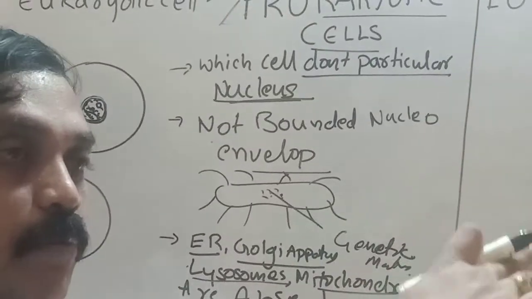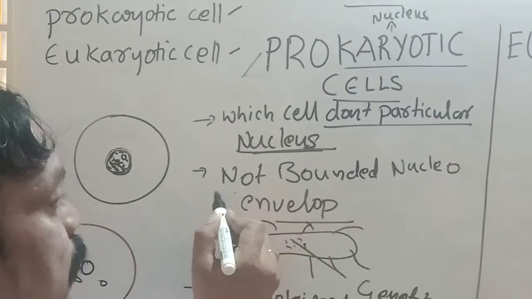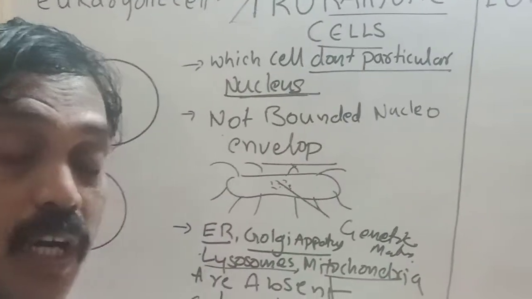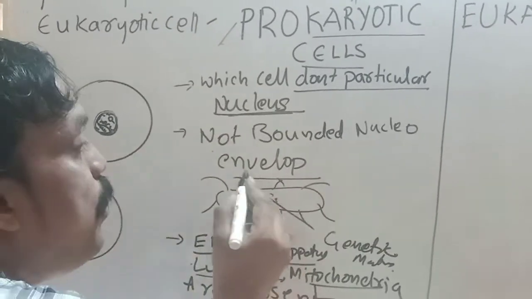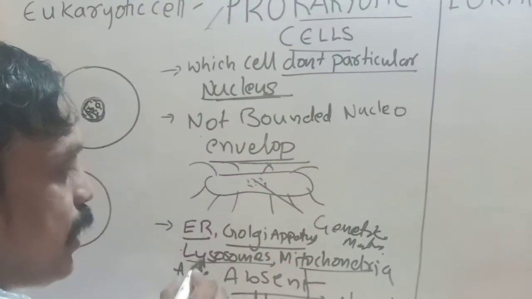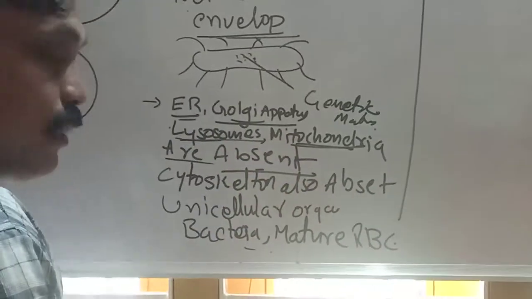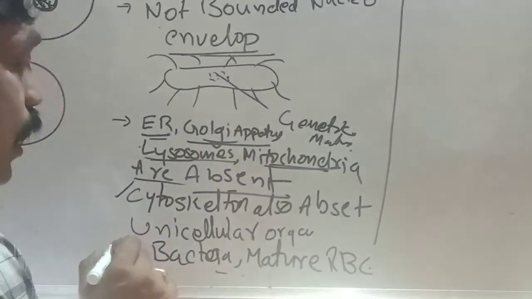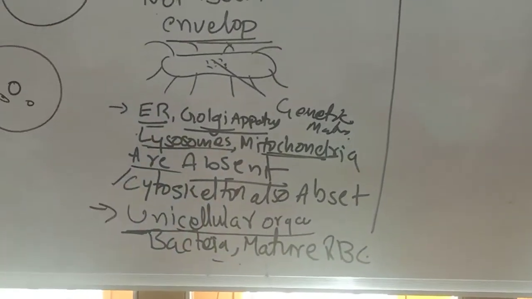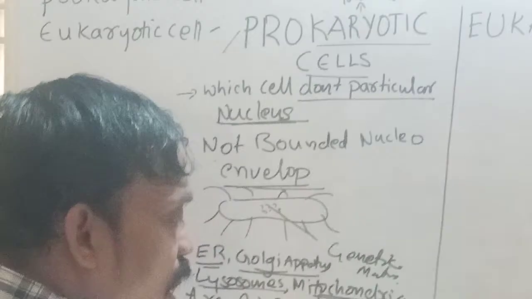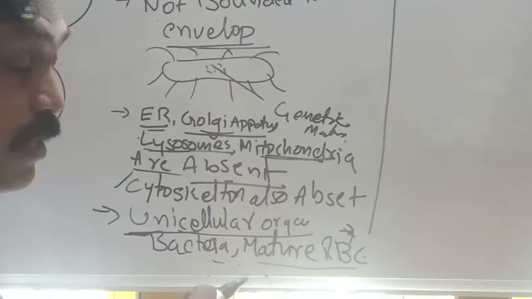Pro means before; these cells are developed before the nucleus. So cells which do not have a particular nucleus are called prokaryotic cells, not bonded with a nucleoenvelope. Example, bacteria, in which endoplasmic reticulum, Golgi apparatus, lysosomes and mitochondria are absent, and the cytoskeleton is also absent. We observe prokaryotic cells in unicellular organisms and in the mature RBC of human beings. In mature RBC the nucleus is absent. This part is very important.